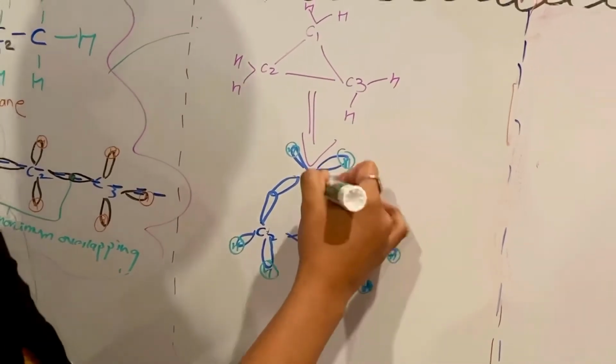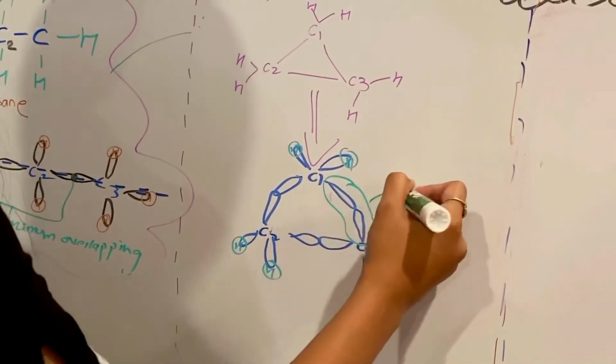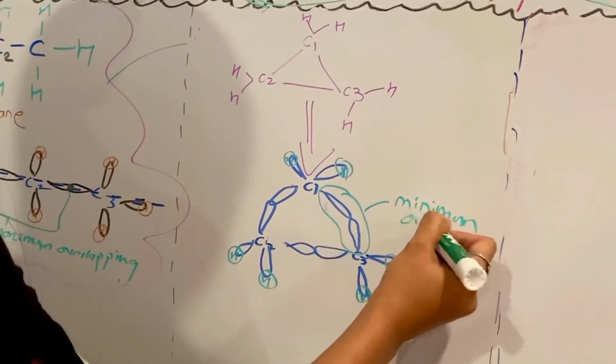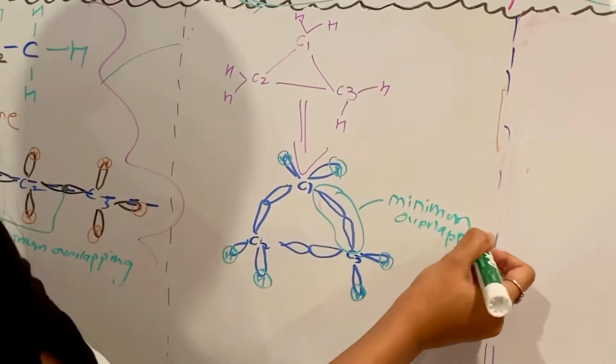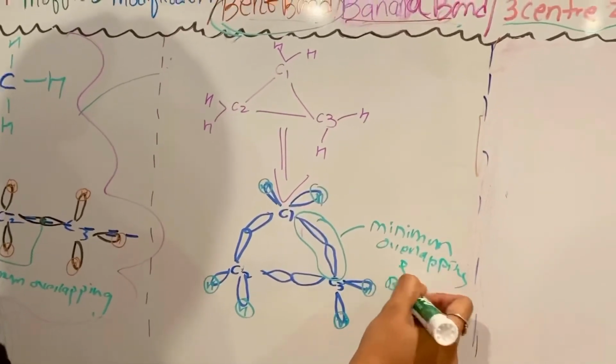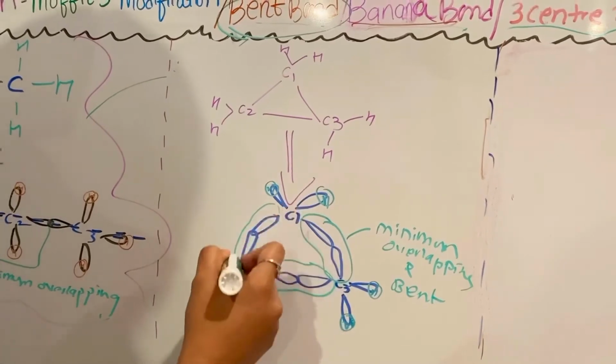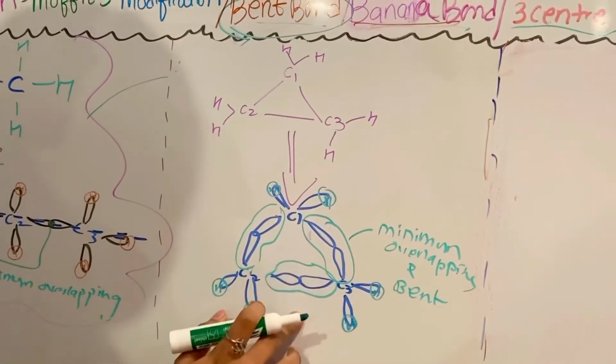You can see this is a bent bond. There is a minimum overlapping, and it is a bent bond. This bond breaks easily and gives a ring opening reaction, and it also behaves like an alkene.